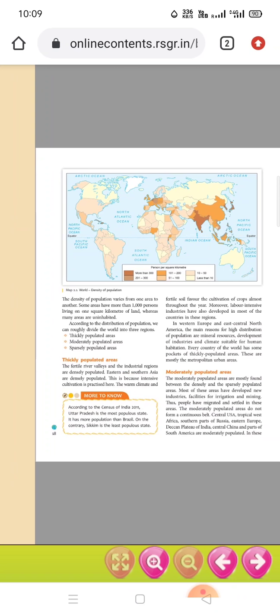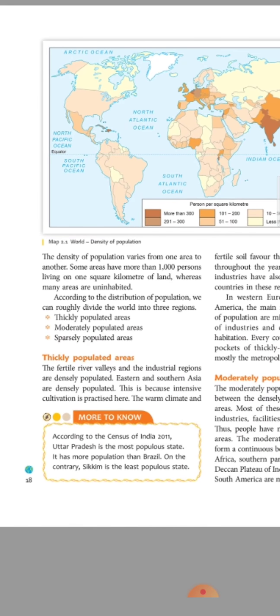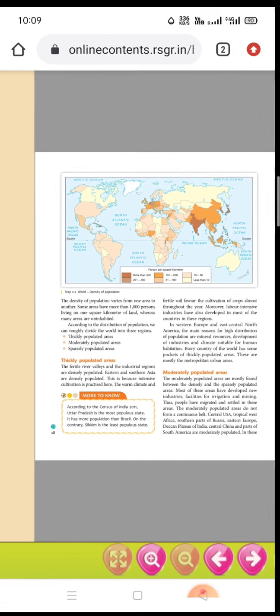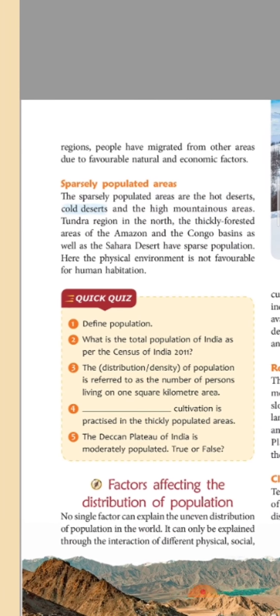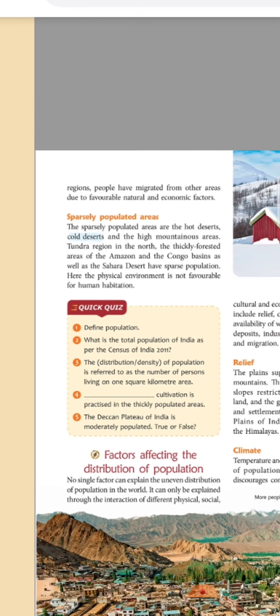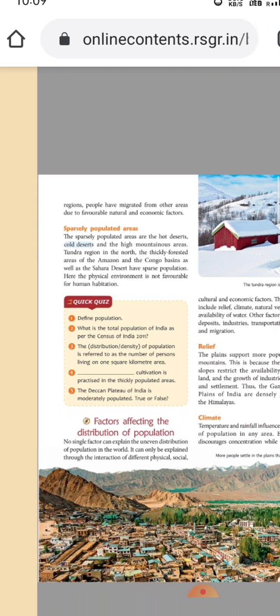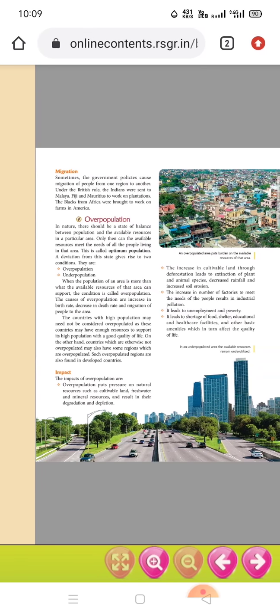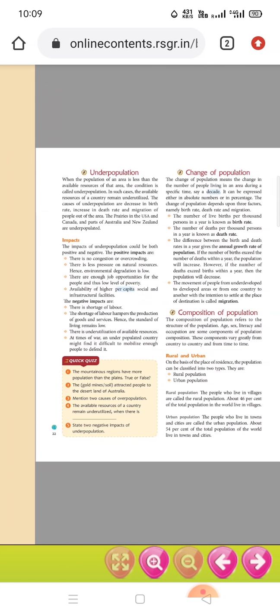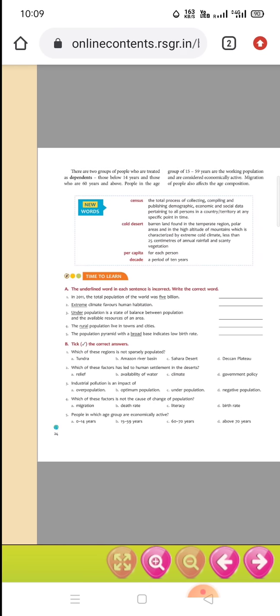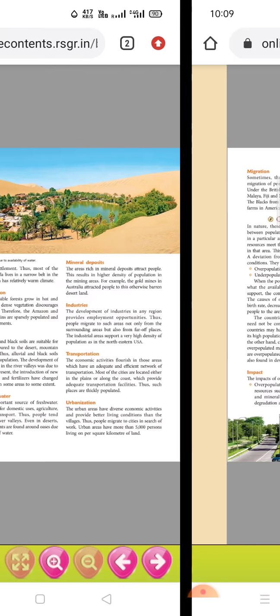Under distribution of population, we are going to learn thickly populated areas, moderately populated areas, sparsely populated areas, and some other things: factors affecting the distribution of population, overpopulation, underpopulation, change of population, composition of population. These things we are going to learn.